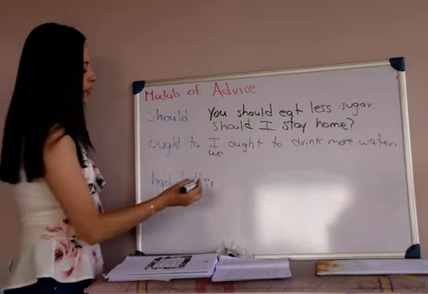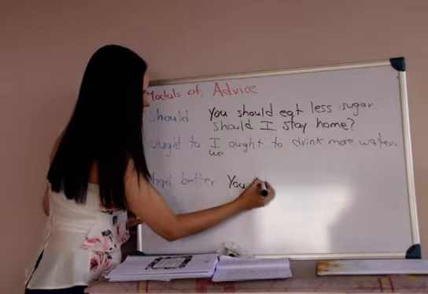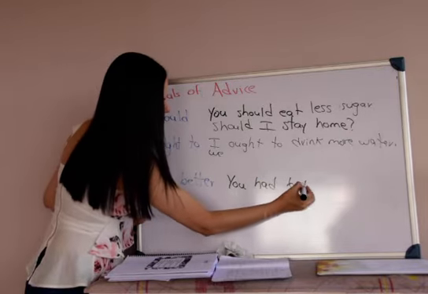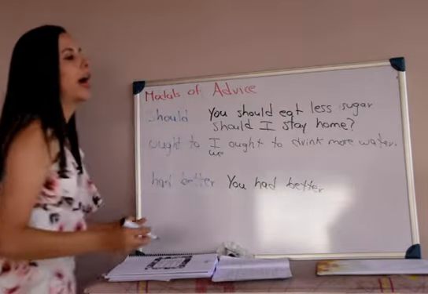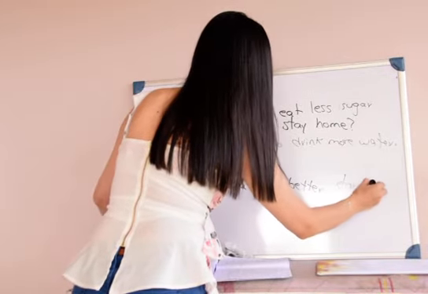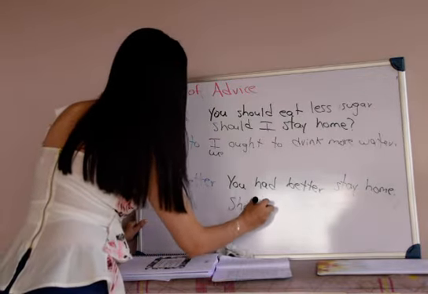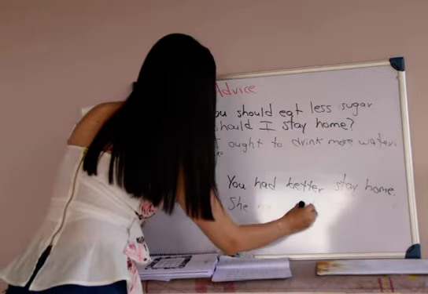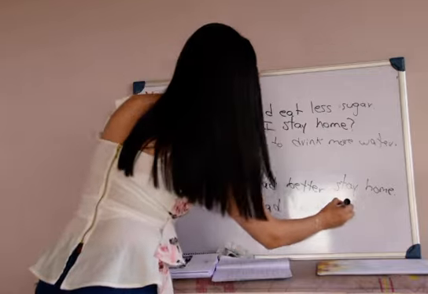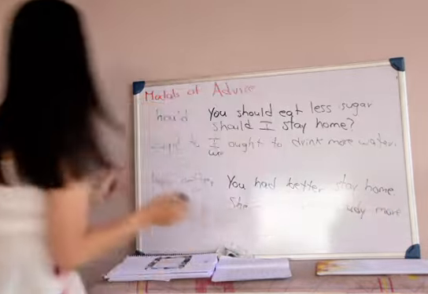And had better, we can say like, you had better stay home, or she had better study more.